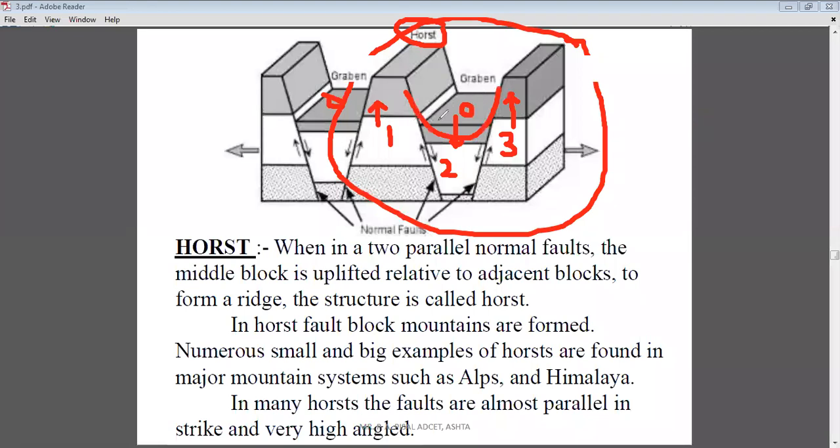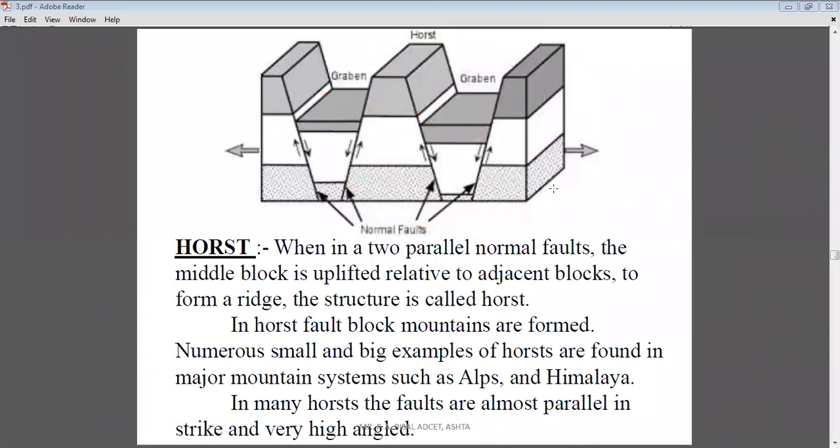Horst means the middle block is uplifted and the adjacent two blocks move in the downward direction, and opposite to that, graben means when the middle block goes downward, the adjacent two blocks move upward. Okay, it forms a depression at the center. Now when you look at the mountain region where the horst and graben faults